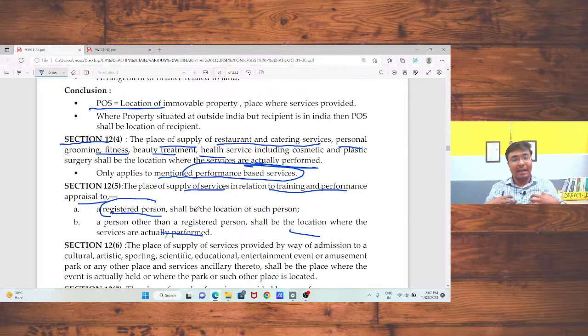Okay, just take an example. I am going to provide my services to Sivananji, and Sivananji is not registered under GST. I am going to provide my services through electronic mode, that is through Zoom or through YouTube. In that case, the place of supply will be the location where the services are actually performed. Here in Jodhpur, I am going to provide the services through my laptop or through the internet connection, so the performance is actually performed in Rajasthan. So in that case CGST and SGST should be charged. This is the example as per section 12 subsection 5, is that okay for you?